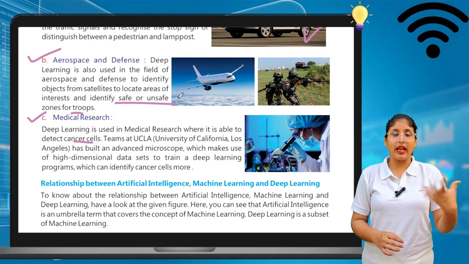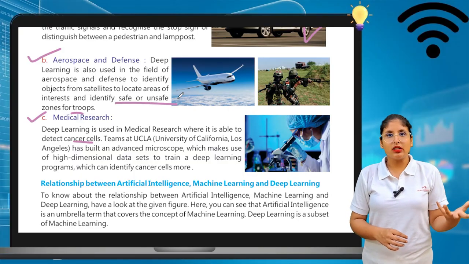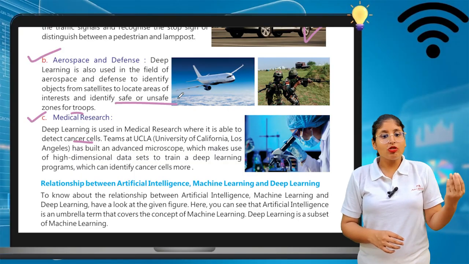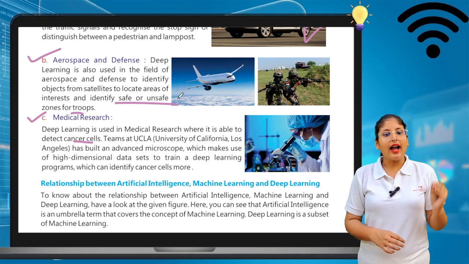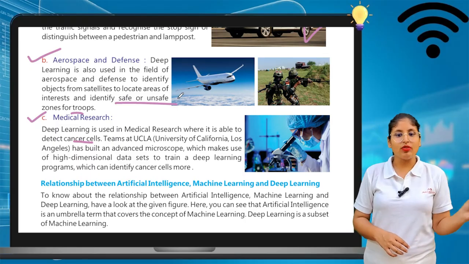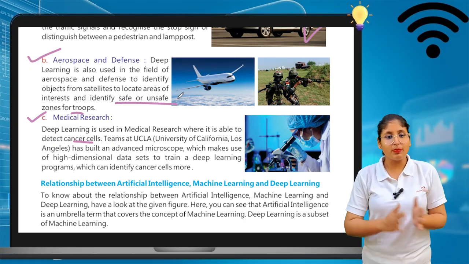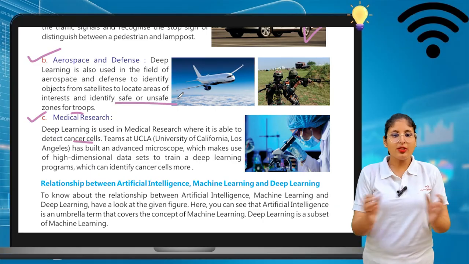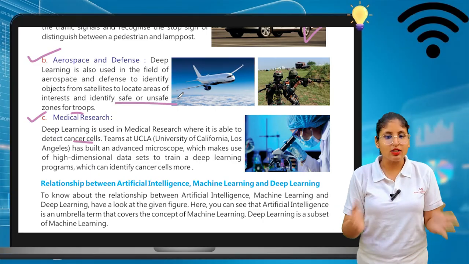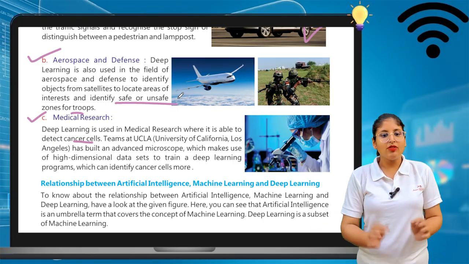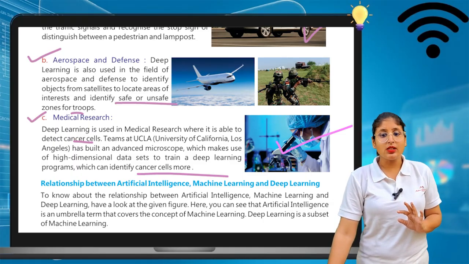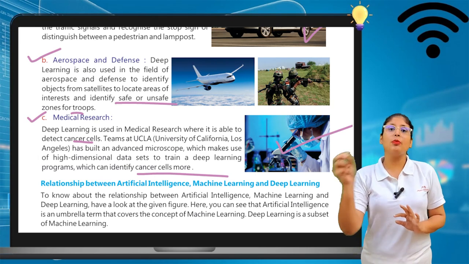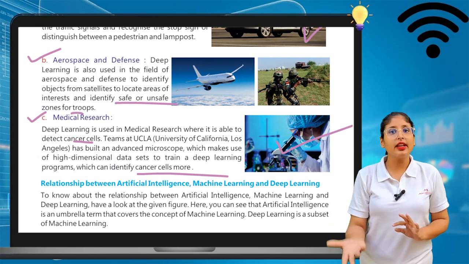Now these cancers are a very common disease that spreads. The cancer cell is detected with the help of deep learning. A team at UCLA, that is University of California, Los Angeles, built an advanced microscope which makes use of high dimensional data sets to train a deep learning program which can identify the cancer cell. So with the help of this technology, with the help of deep learning, we are able to identify cancer also.